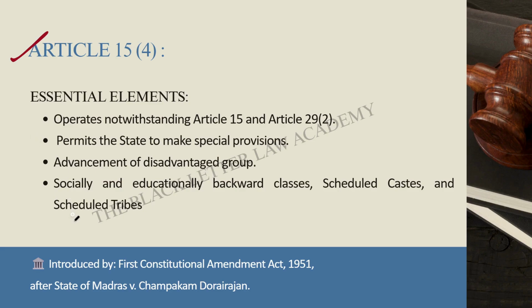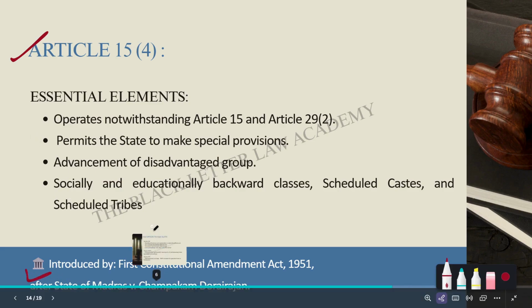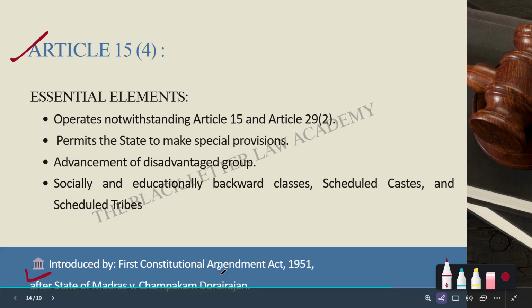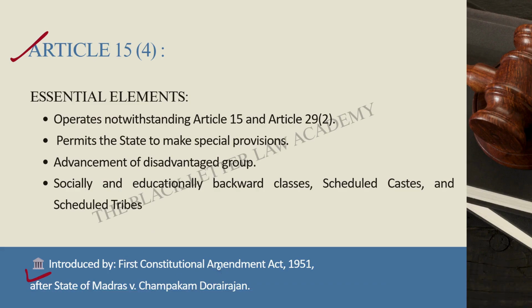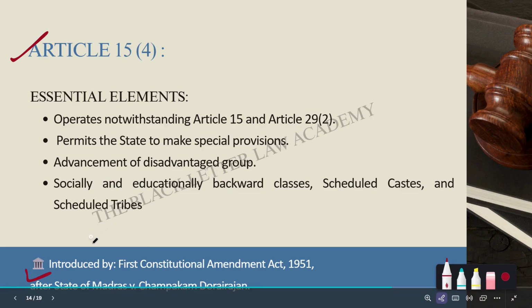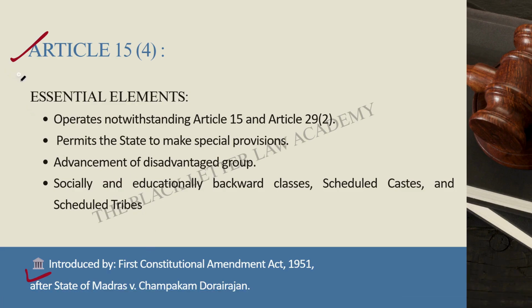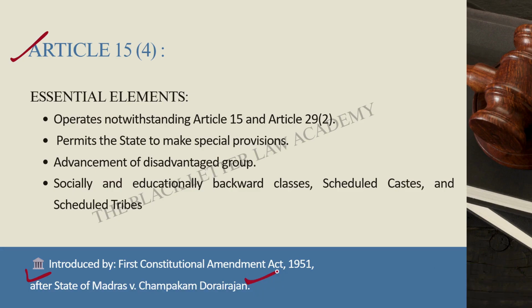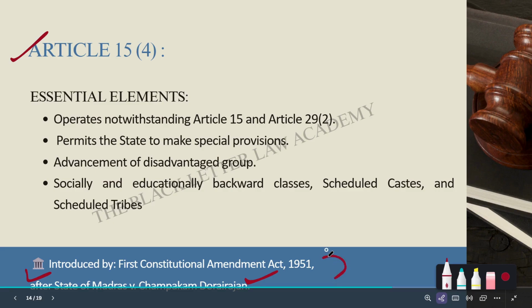This confusion arose in the case State of Madras versus Champakam Dorairajan. The State of Madras introduced communal reservation in educational institutions. The Supreme Court held that reservation based purely on caste violates Article 15 Clause 1 and Article 29 Clause 2. As a result, the reservation policy was struck down in this case. So what did Parliament do? It introduced Article 15 Clause 4 through the First Constitutional Amendment Act 1951.